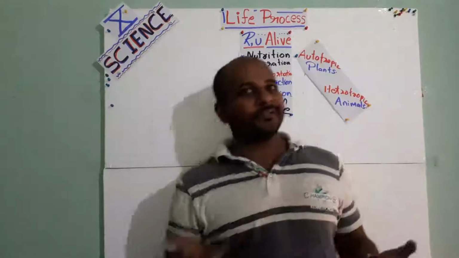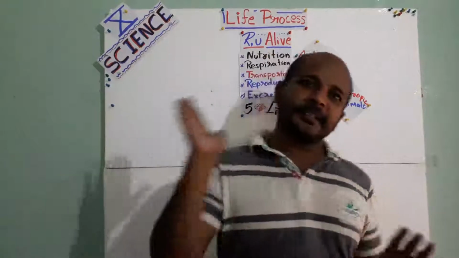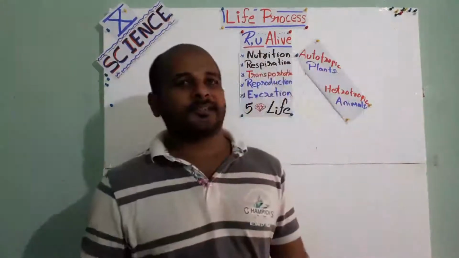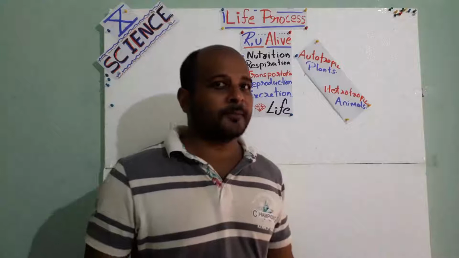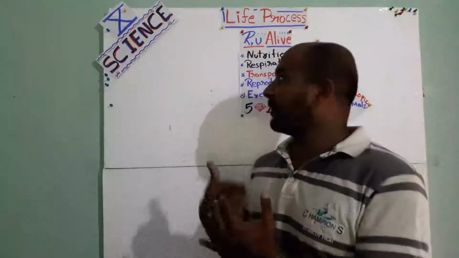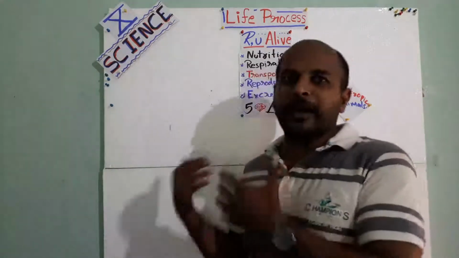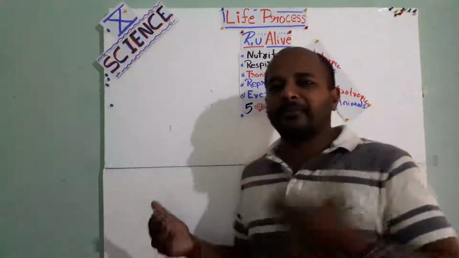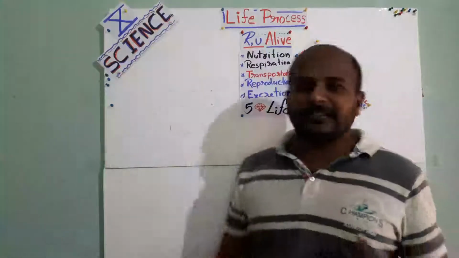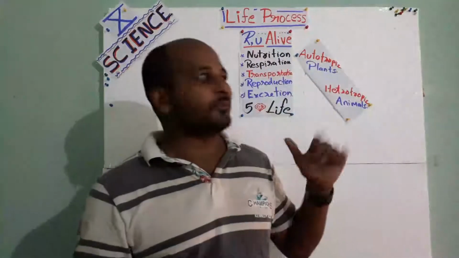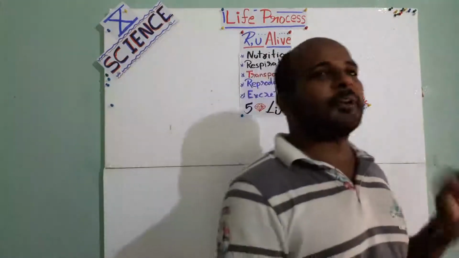Okay, we already finished with the first chapter of science, chemical reactions and equations. I think it was an easy chapter, okay? So next we move to the biology part. We need to go to the next chapter of biology, the fifth or sixth lesson in that chapter.